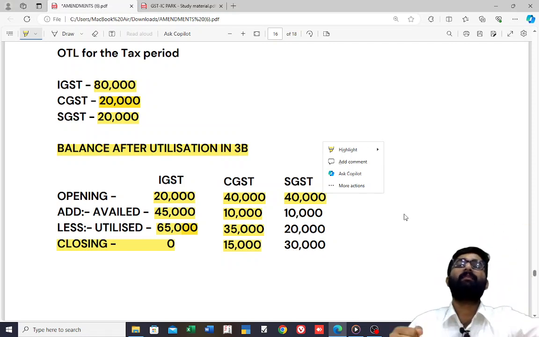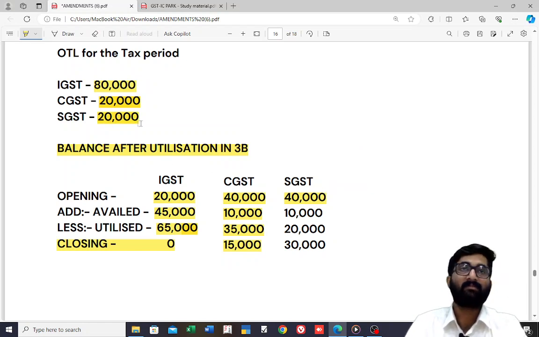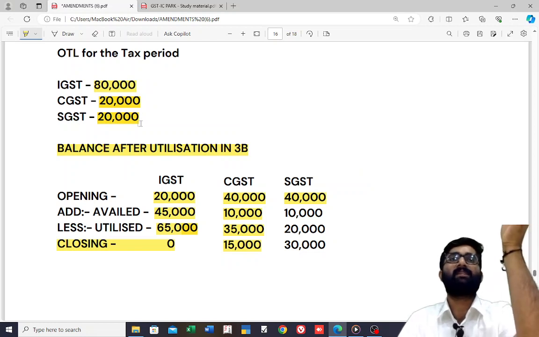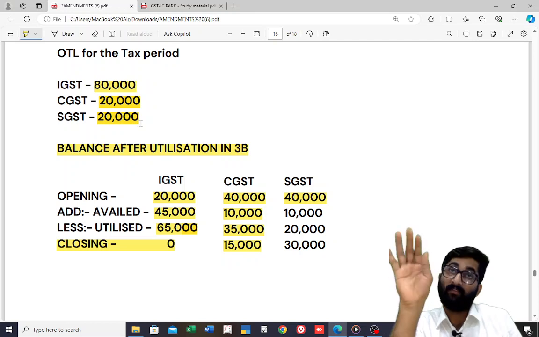Later, SGST. Now we will go for SGST. 40,000 was there, 10,000 is availed. Totally 50,000. In that, 20,000 is utilized. Why utilized, sir? Here, output tax. First SGST you have to utilize towards SGST. Is IGST there? No. Can I use it for CGST if the balance was there?